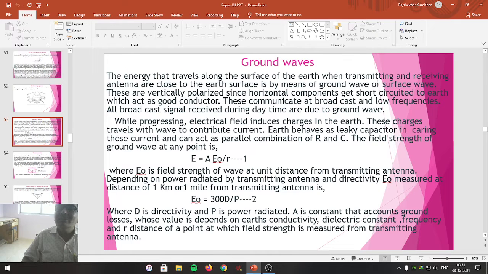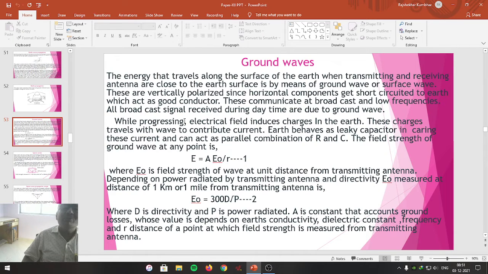These communicate only at broadcast and low frequency because the frequency of the transmitter is less. Hence, the ground waves are used to communicate the signal only within the broadcast region and at low frequencies. All broadcast signals received during the daytime are due to ground waves. At night time, ground waves are not responsible for carrying the signal. They are used only during the daytime to carry the signal.